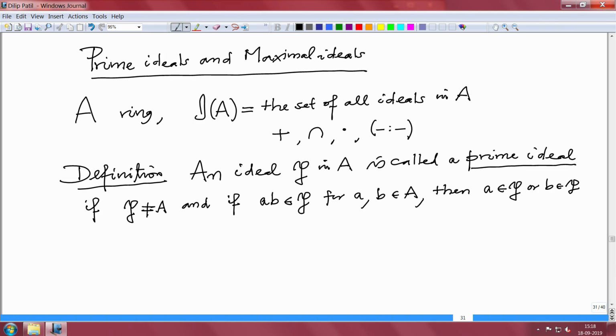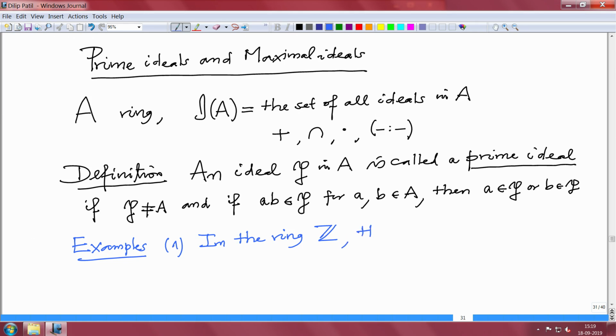Let us see some examples first. Immediately after the definition we should see some examples. Example 1. In the ring Z, we know any ideal is a principal ideal generated by a natural number.